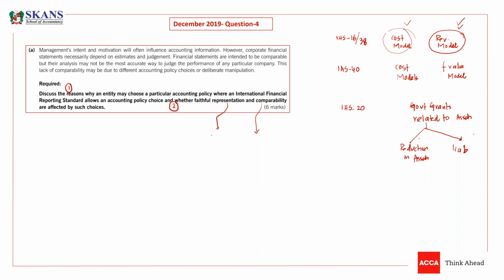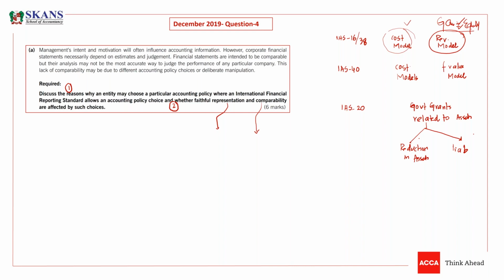How? Entities will not choose the revaluation model if it is affecting the ratios and key performance indicators in a negative way. Look, if I'm following the revaluation model, my profitability will decrease, because the assets have increased and the depreciation would be more than under the cost model. Then obviously I'm not going to follow the revaluation model because the depreciation will be higher. Then in revaluation, we have to recognize the gains, and the gains will increase my equity, and the return on equity will automatically decrease.